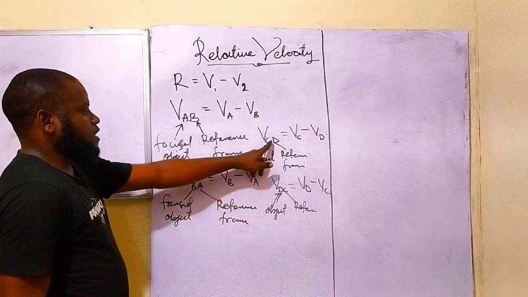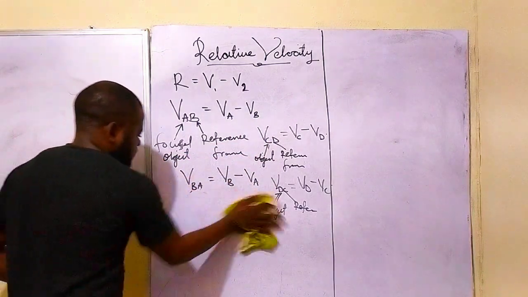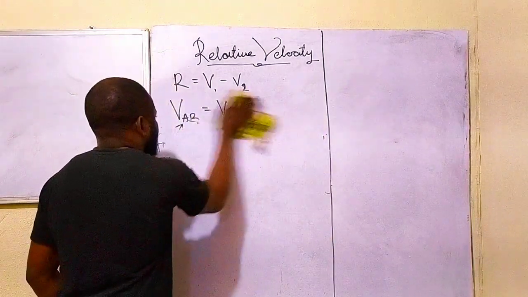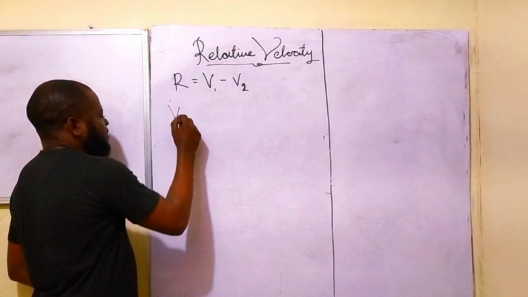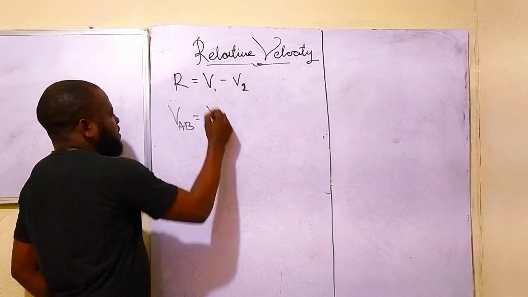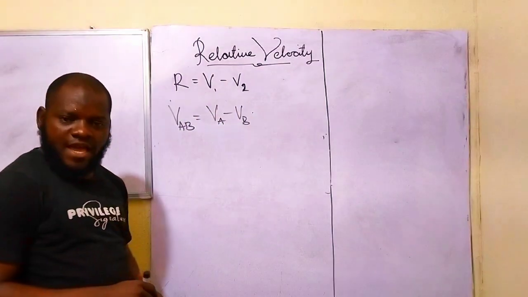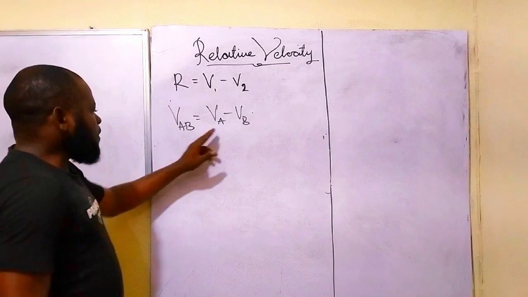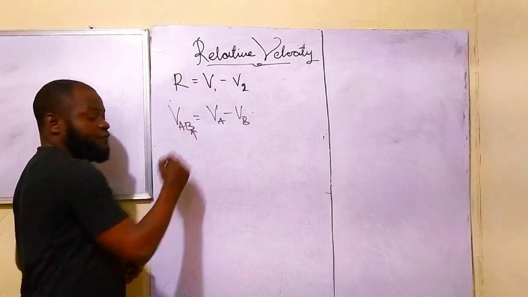Just watch. Let me break it down like this, so that you will understand clearly. If I have velocity AB, this is velocity A minus velocity B. Are you getting this now? What this simply means is that this is my reference frame.